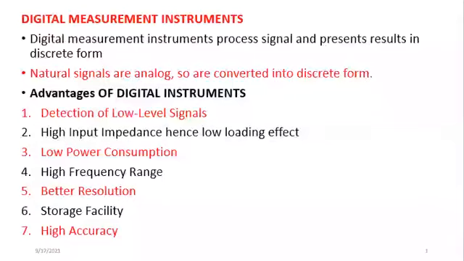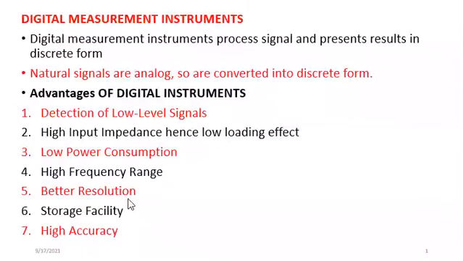bring out the result. Some of these advantages of the digital instrument are: the first one, it can detect a signal of very low level. It is better than analog in that respect, and it has high input impedance. What that means is that the amount of current to be absorbed is very small, therefore there is less problem of loading effects. Low power consumption is another advantage. High frequency range is another advantage, and better resolution is another advantage.